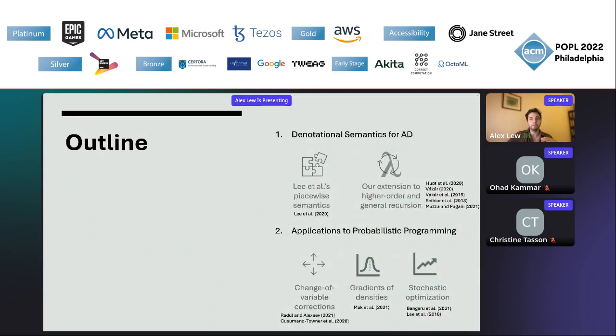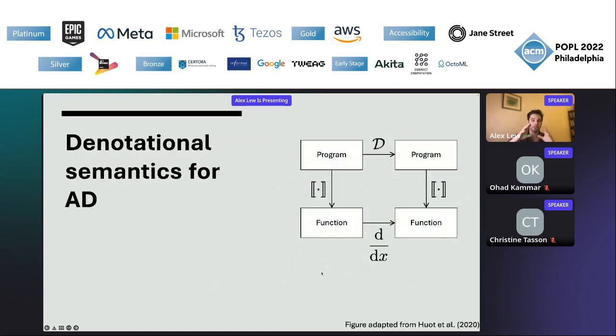So in this talk, I'm going to present some ongoing work that aims to meet these goals. Our starting point is a paper by Li et al. about the correctness of AD in the presence of if statements and piecewise functions, which I'll spend a few minutes reviewing. We're then going to extend their work to cover an expressive language with higher order functions and recursion using ideas from several recent papers. At the end of the talk, I'll briefly discuss applications of our semantics to the probabilistic programming areas that we talked about earlier, drawing on examples of algorithms and theoretical results from the literature that our semantics may shed new light on. Okay, so let's get started.